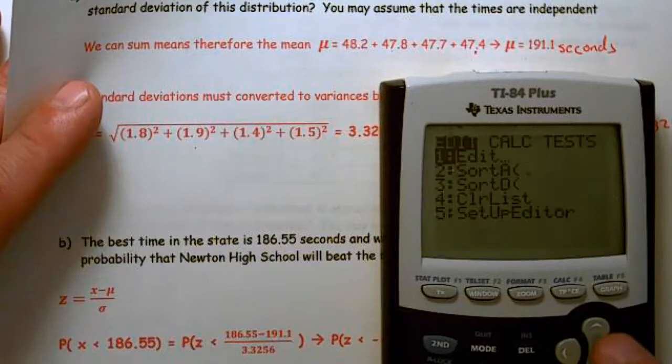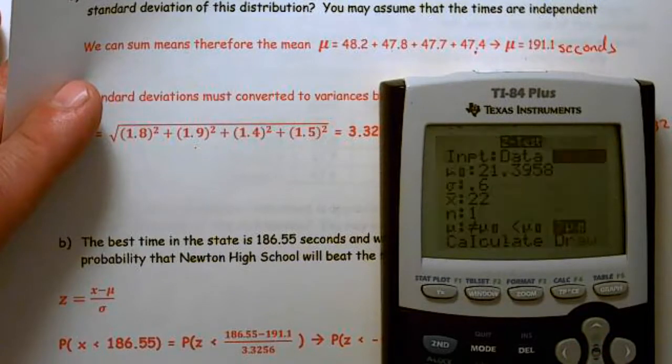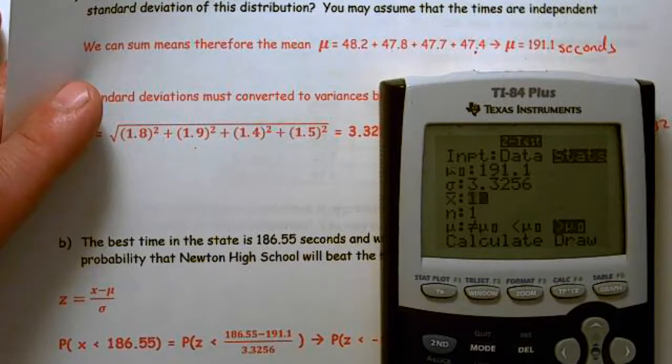I go to stat, test, z test. The mean was 191.1. The standard deviation was 3.3256. The x bar that we want to beat, 186.55. We want to do it in one race, so we have a sample of 1, not an average.